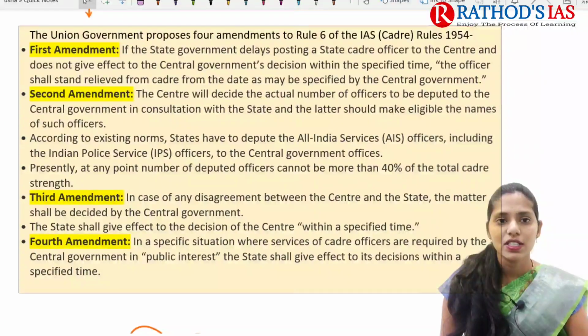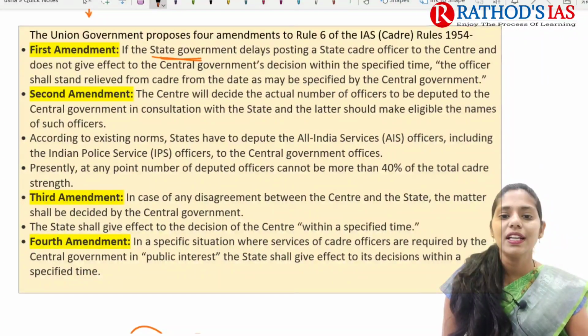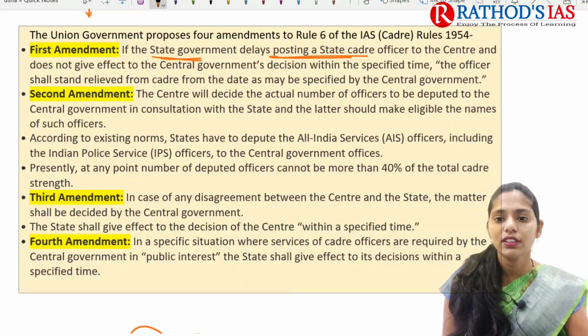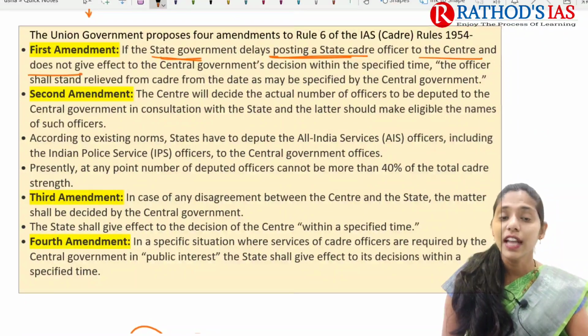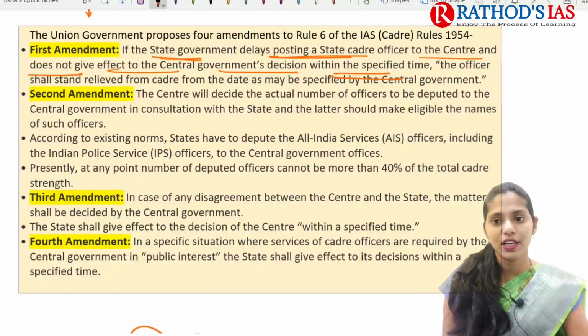The first amendment is regarding the case where a state government delays posting a state cadre officer to the center and does not give effect to the central government's decision within a specific period of time.